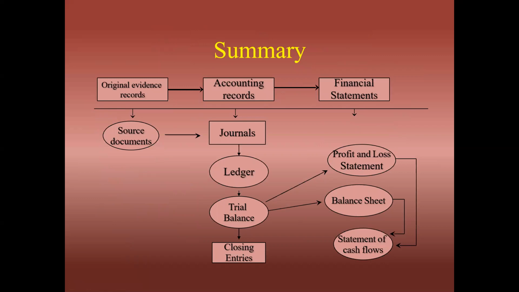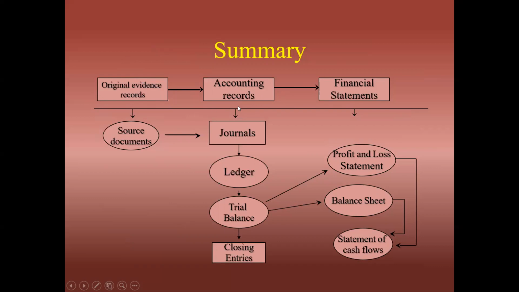This is nothing but, indirectly, the accounting cycle. The summary of how we will show our financial statements: first, original evidence and records should be recorded in accounting record books, and at the end we will prepare the financial statements. So here, original evidence, records, etc. are the source documents.